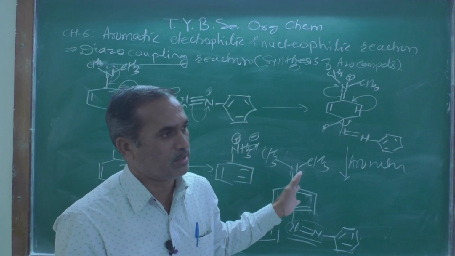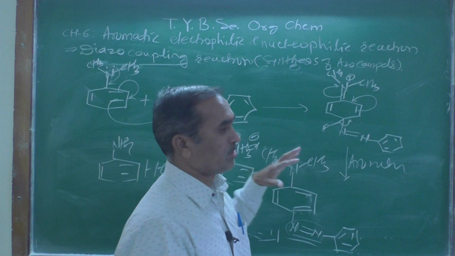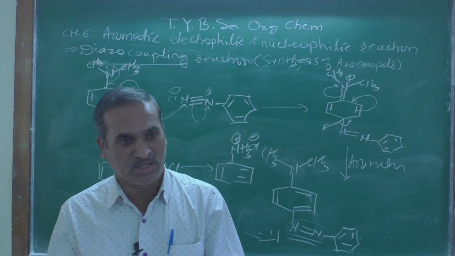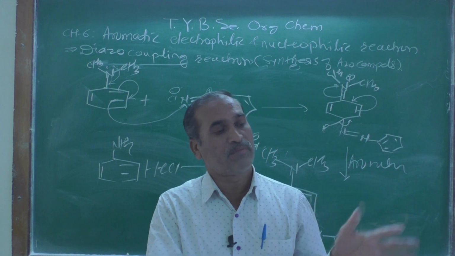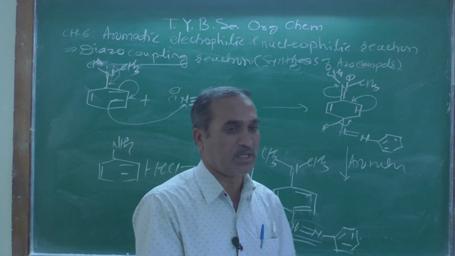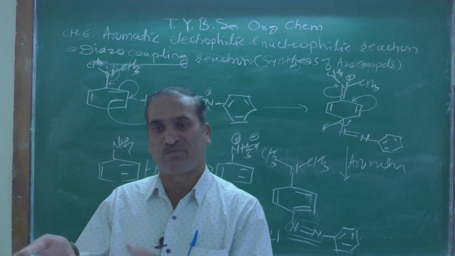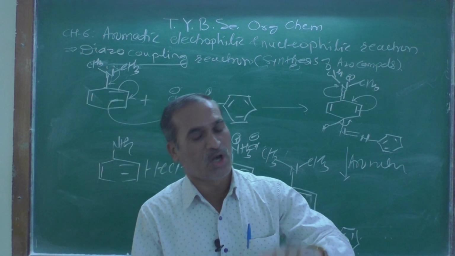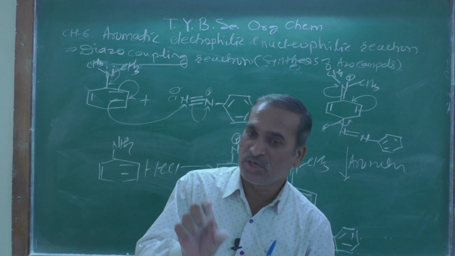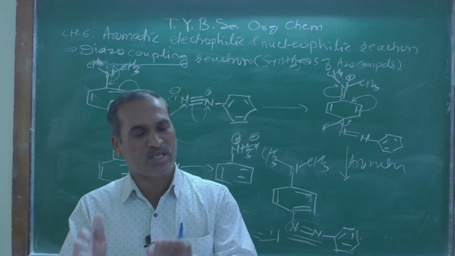And the phenol is already acidic in nature, and if you use an acidic medium, this type of diazo coupling reaction also does not take place with the phenol. Suppose phenol is treated in a mild basic condition, what is happening?